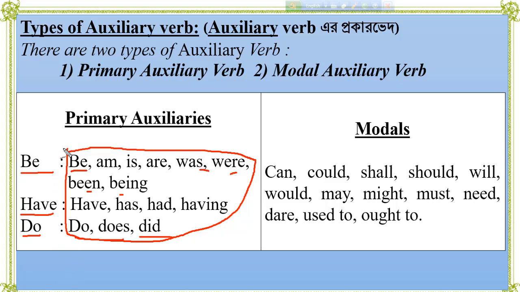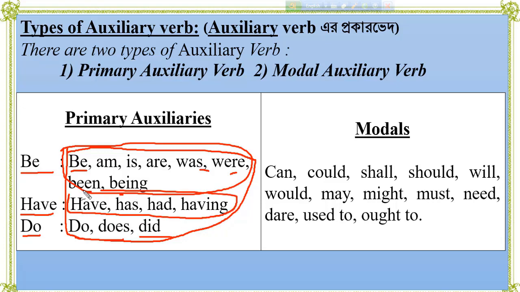But here are three kinds of verbs. First one is to be verb. To be verb includes be, am, is, are, was, were, been, being. Second one is to have verb. To have verb includes have, has, had, having. And third one is to do verb. To do verb includes do, does, and did.